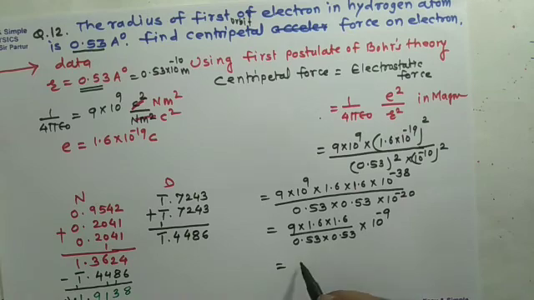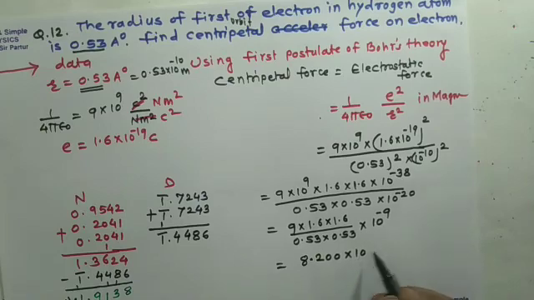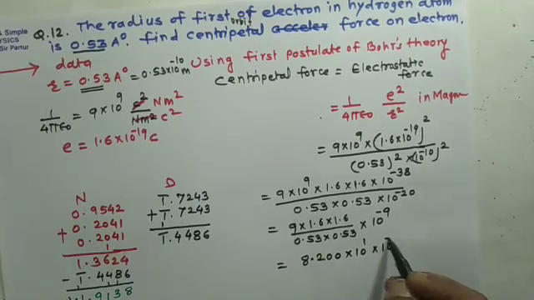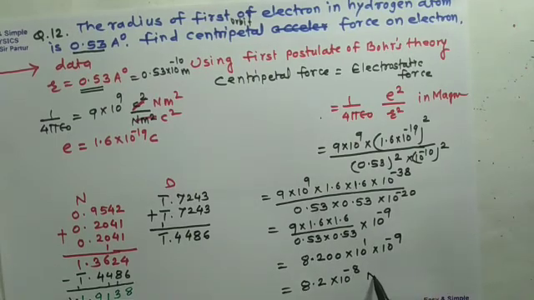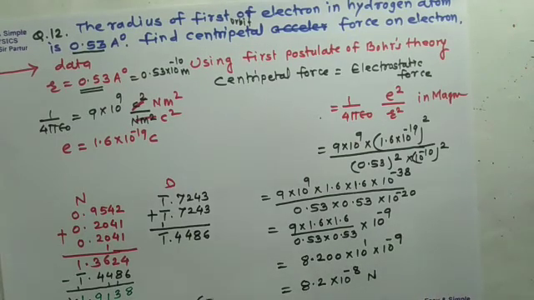So taking antilog of 0.9138, with 8 in the mean difference, it gives us 8.200 into 10 to the power 1 into 10 to the power minus 9. 1 is subtracted from minus 9, it gives us 8.2 into 10 to the power minus 8 Newton. That is centripetal force.